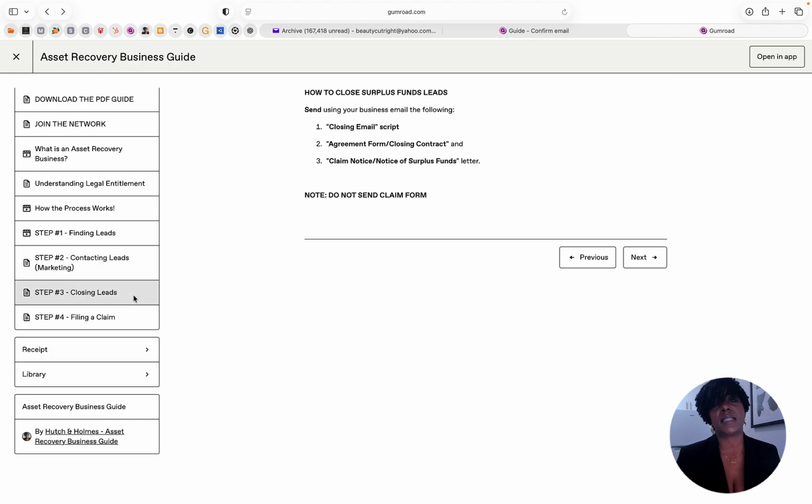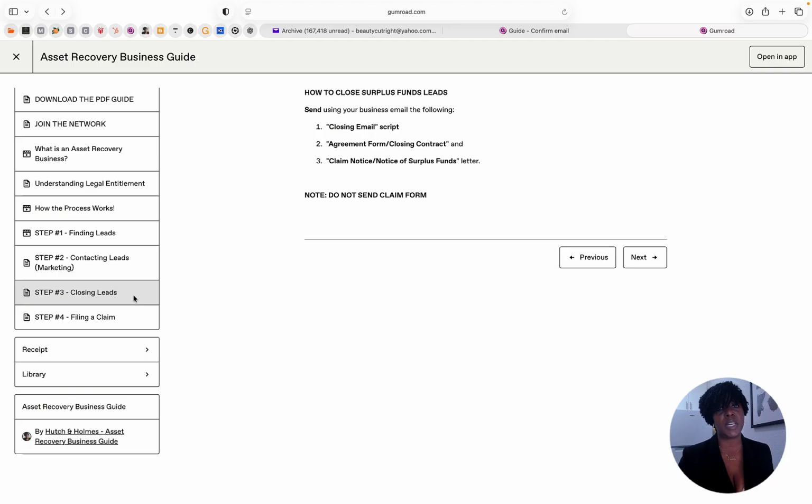Closing the leads, that's step three, meaning that you are going to have a contract between them and you that lays out what your contingency fee is and how you're going to be able to help them. That is in the PDF guide. I do not have them linked here, but looks like I'm going to have to do that for you. So if you're looking for them, please look to the PDF guide that you will be downloading, because everything here that I'm showing you is also in that PDF guide.